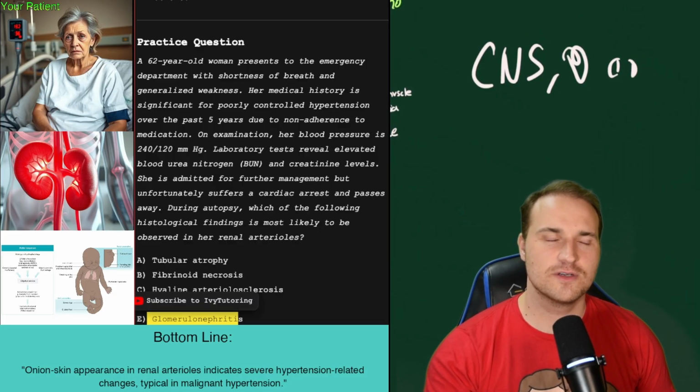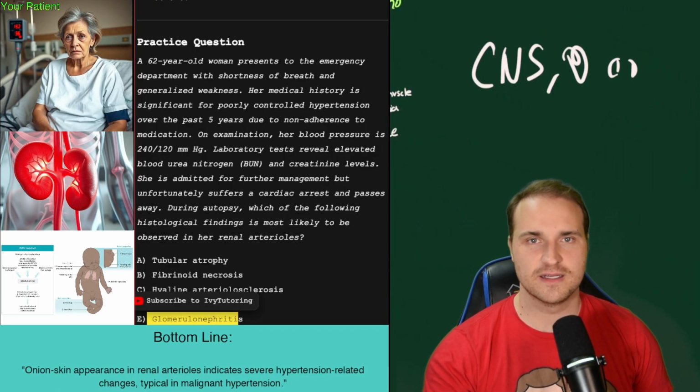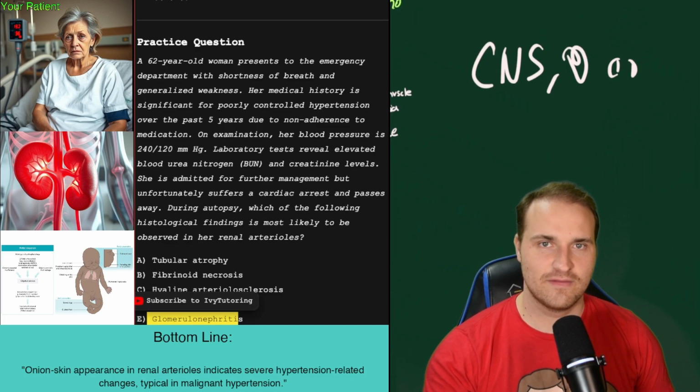So if you've got 240 over 120, then literally what's happening is you're shredding your organs from the inside. And the arterial wall is thickening in concentric layers and narrowing the lumen and starving the tissue, and it leads to organ failure. Now, hyaline changes is a little bit too mild for this. Fibrinoid necrosis is possible, but it's more acute, and tubular atrophy takes time, and glomerulonephritis is not an immune process.